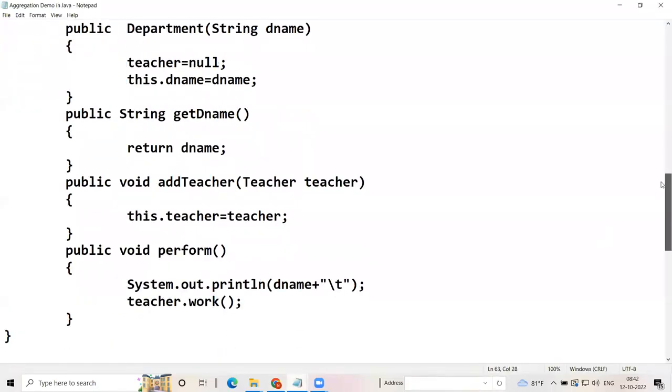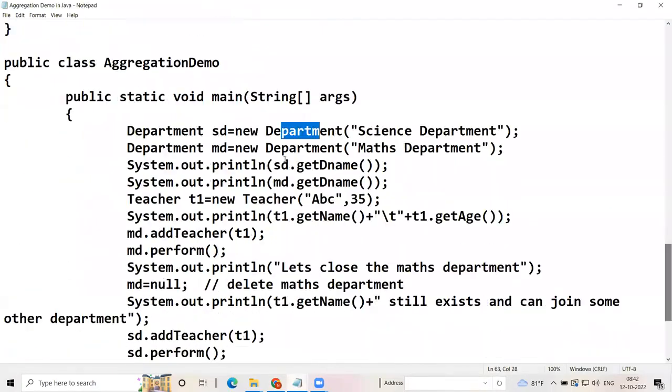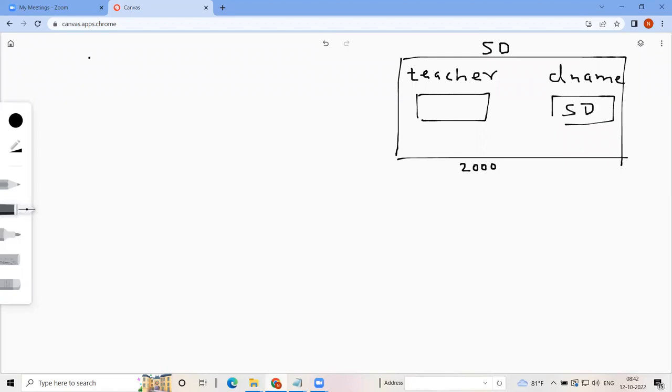Thereafter, sd will be the reference to that object.